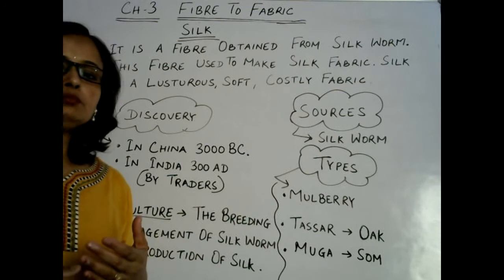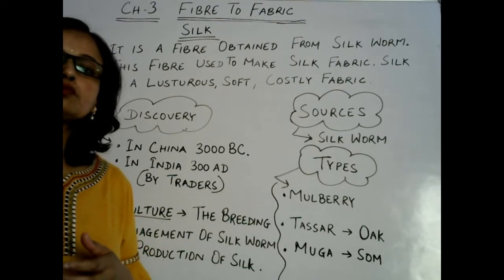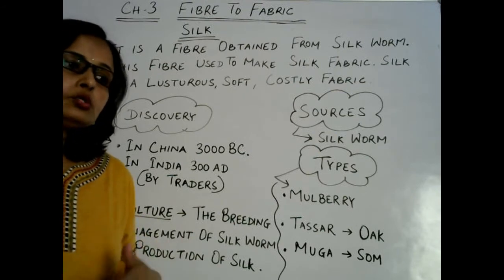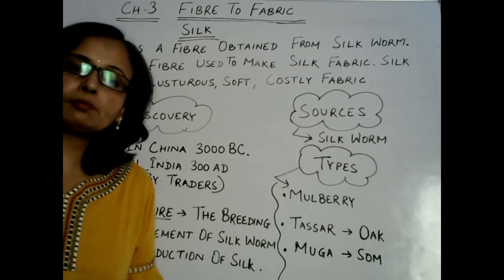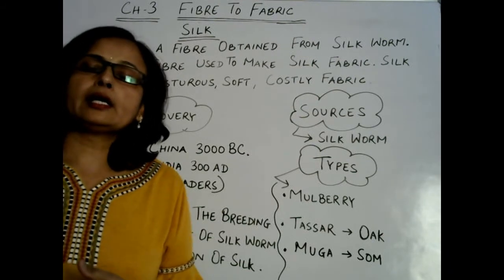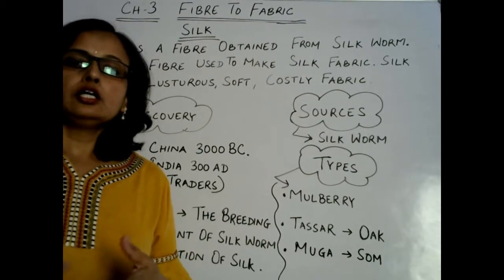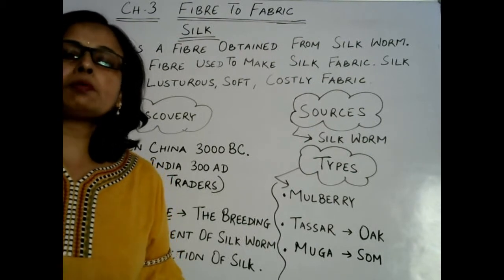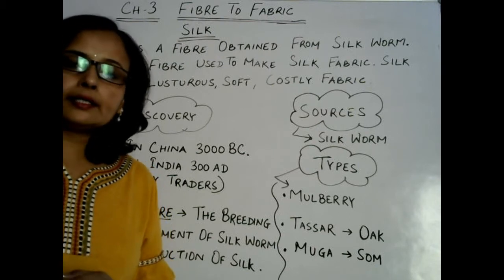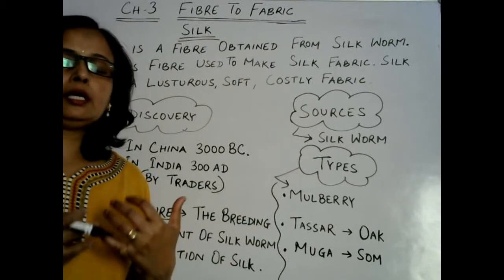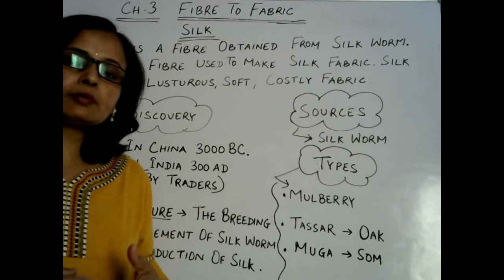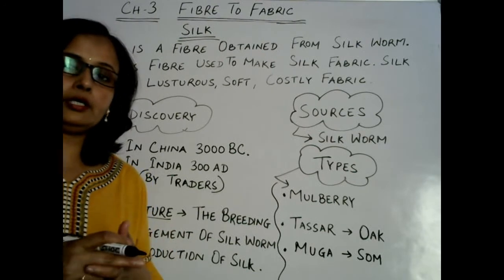During that time China didn't want to share it with the rest of the world. Why? To increase the production of their country only.